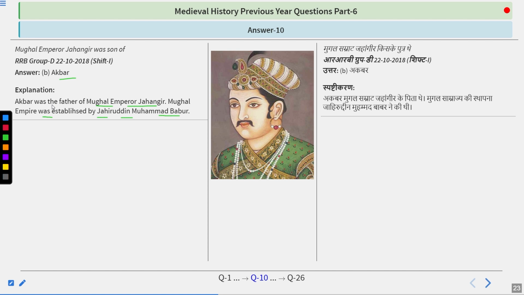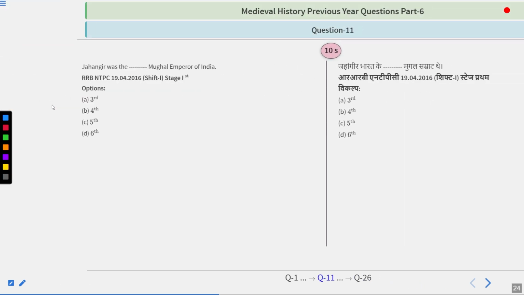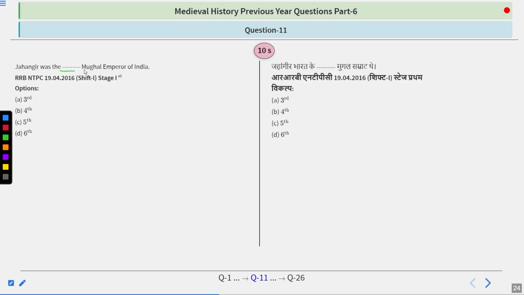Shah Jahan. But before Shah Jahan, there was a de facto king at that time, that was Shahryar Mirza. Also, Jahangir was the dash Mughal Emperor of India. So take your time and try to find out the answer.